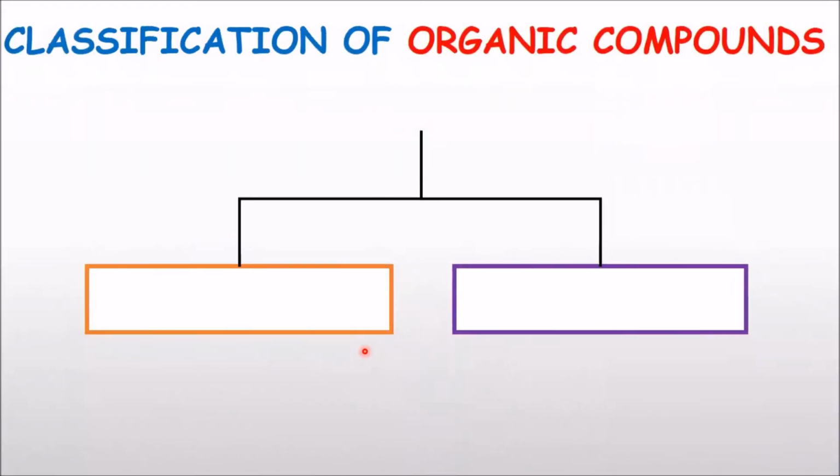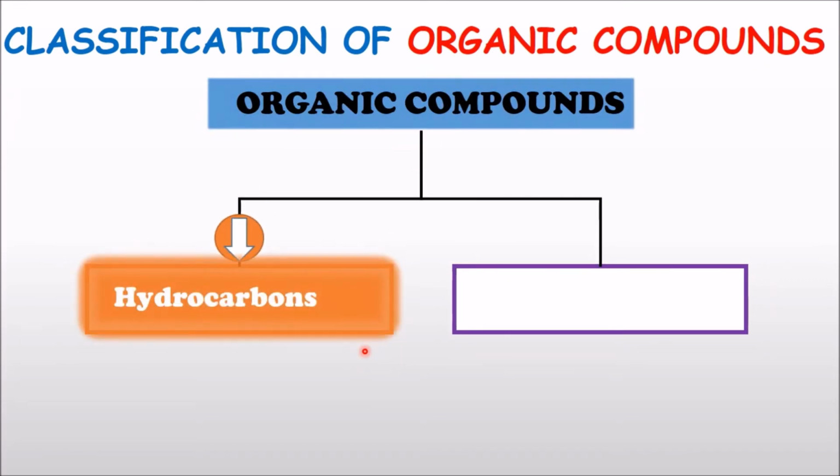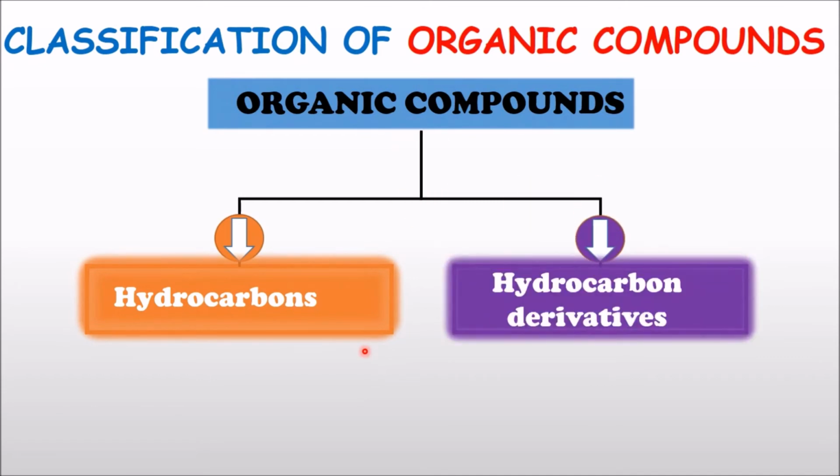Now moving on to classification of organic compounds. We can first of all classify organic compounds into 2 main groups. The first group is hydrocarbons, and the second group is hydrocarbon derivatives. What is the main difference between these two?